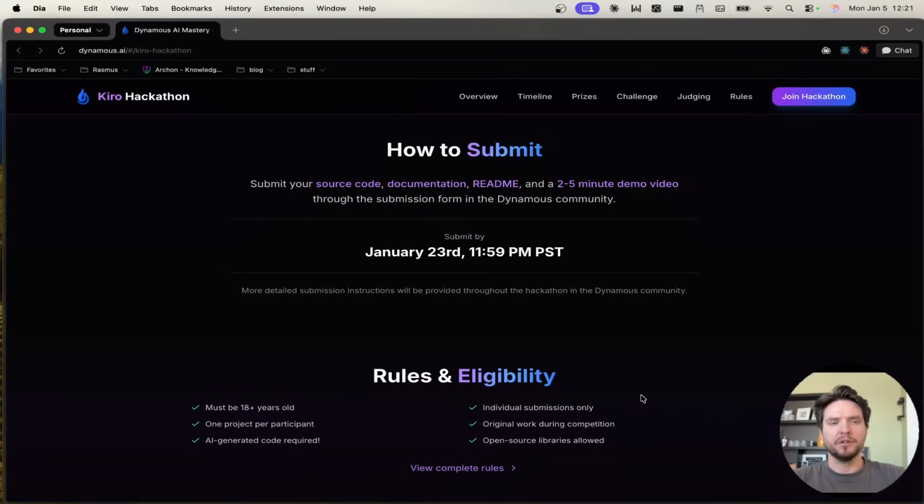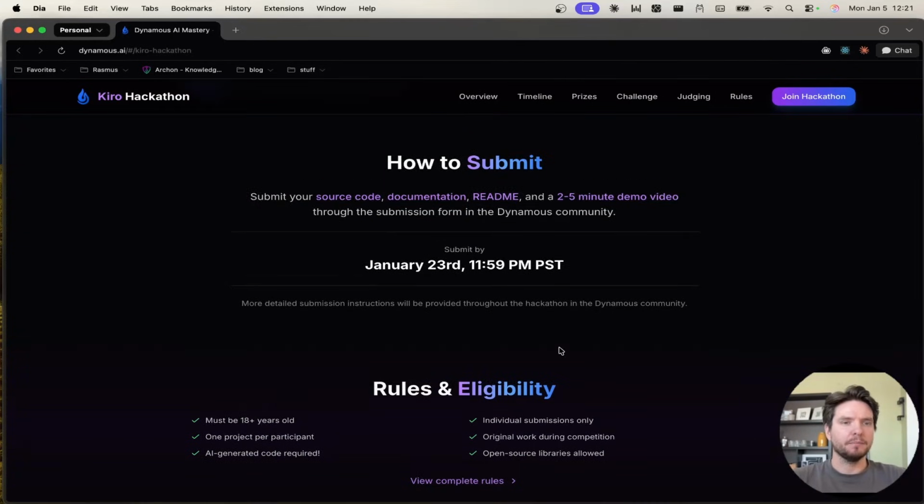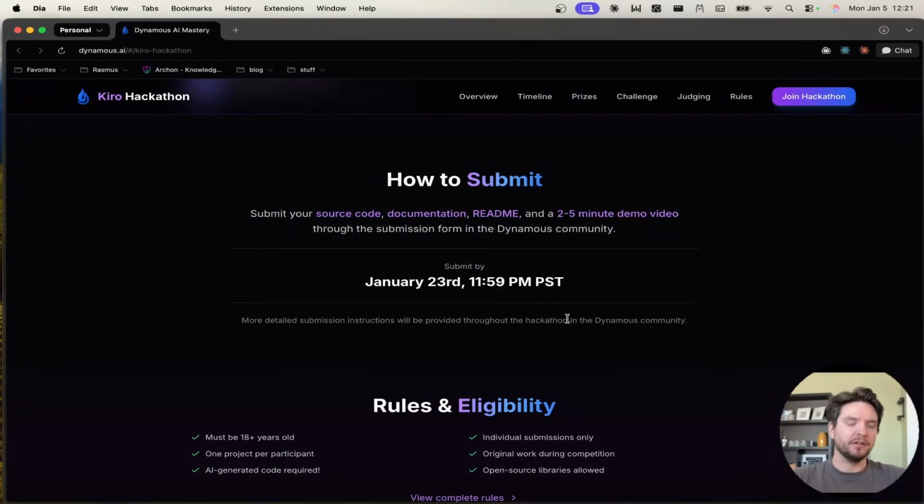Also, something that is important to consider is that when you build, make sure that your project is not too difficult to get running. So like if you have too many different API keys needed, too much setup needed, it's more likely that it's going to be harder for the judges to get it running, get it started.